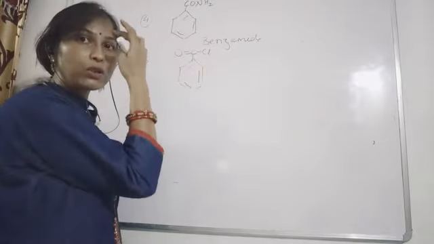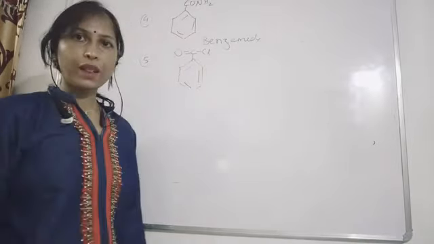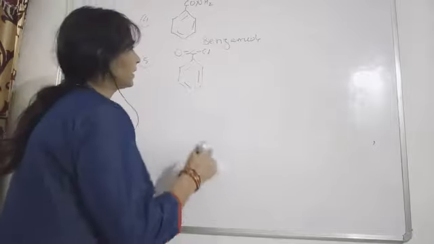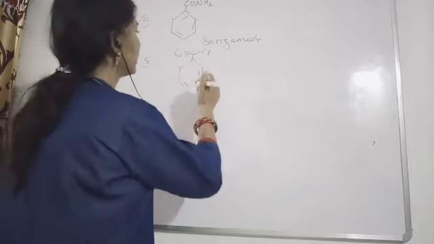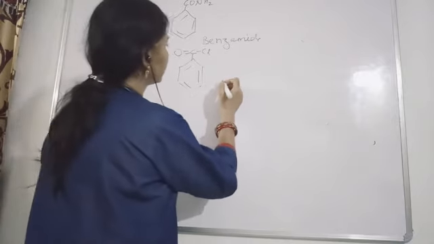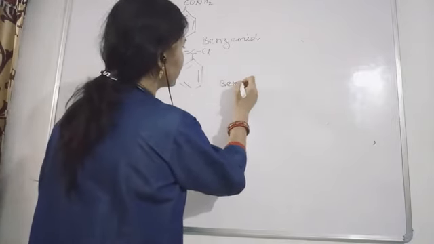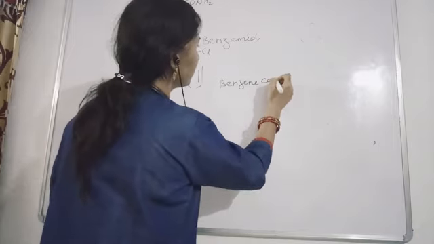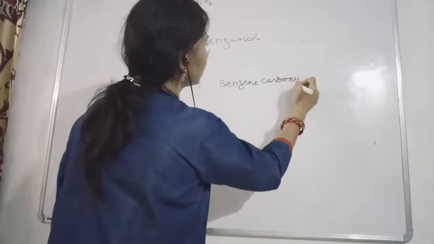So what name are we going to give them? So in this case, benzene carbonyl chloride.